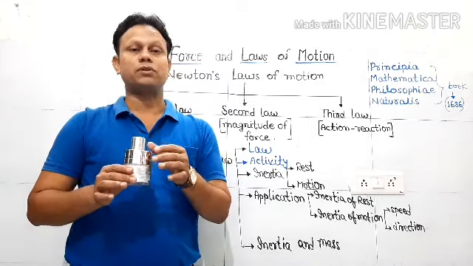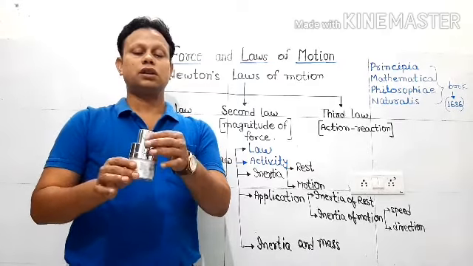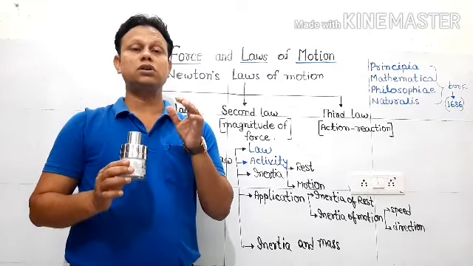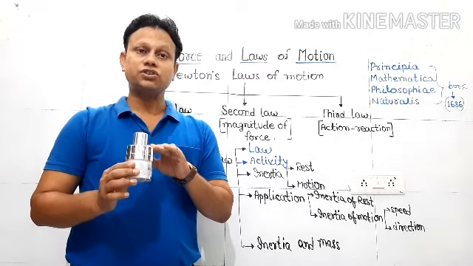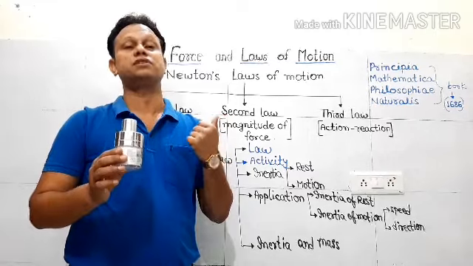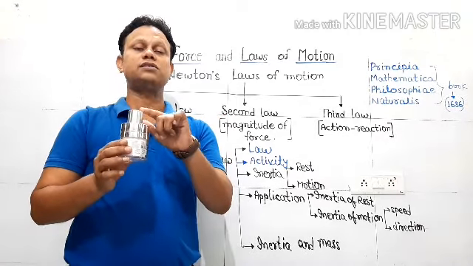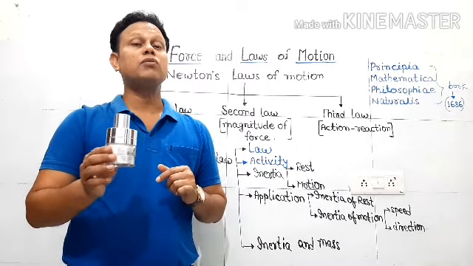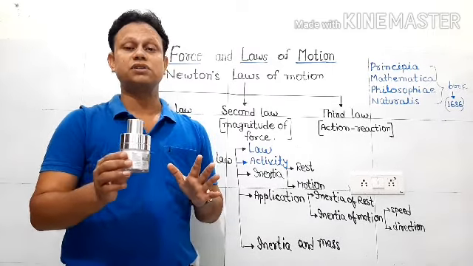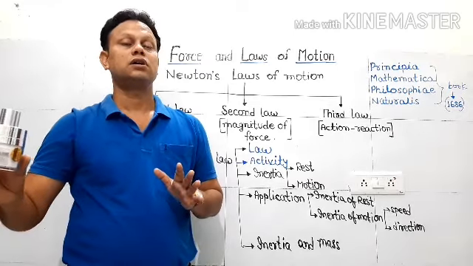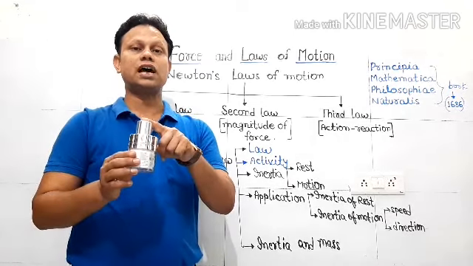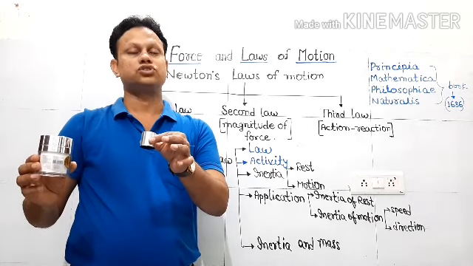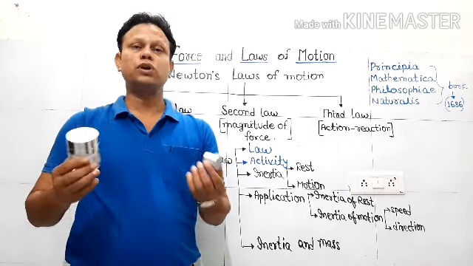So this is the example. But one thing you have to take care of: between this surface and this surface, the value of friction should be very less. If the friction is higher between these two surfaces, that means the cap and the jar are intact very well. In that situation, this will not be observed in a proper way. That means they will go along with it. So due to inertia, the cap has been separated from the jar. So this is due to inertia.